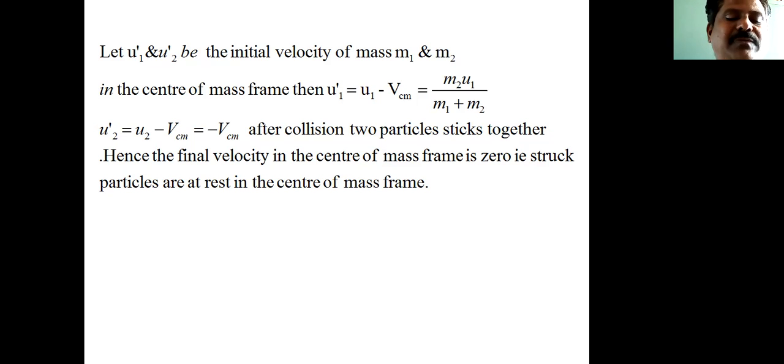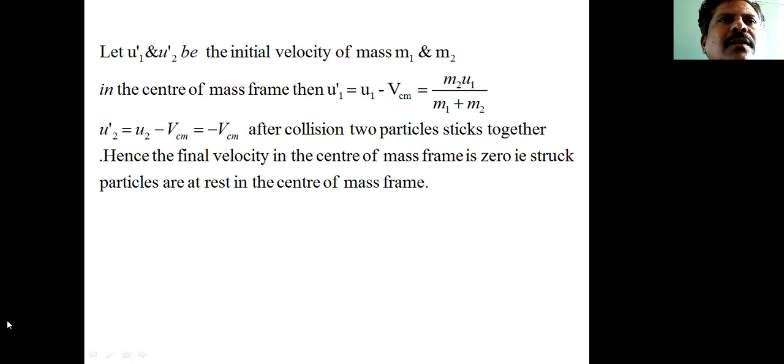Now let us write u1 dash and u2 dash as the initial velocities of masses m1 and m2 in the center of mass frame. So u1 dash is equal to u1 minus VCM, where u1 is the velocity of the first particle in the laboratory frame. After substituting the value of VCM and simplifying, we get m2 u1 divided by m1 plus m2.